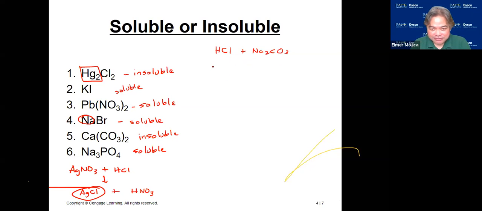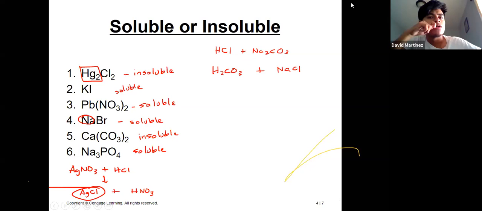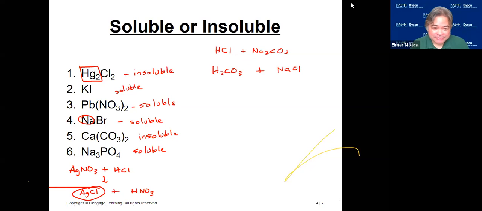So the H there will become H2CO3 and the other one will become NaCl. Now the question, is there going to be anything that will precipitate here? Will any of these species precipitate? No. So there's no precipitate for that.